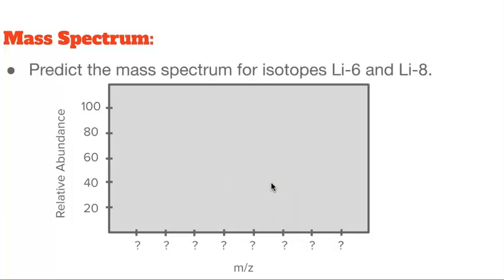We can also use the periodic table and work backwards to predict what a mass spectrum would look like. If we had two isotopes of lithium, lithium-6 and lithium-8, we could predict the relative heights of these two isotopes.